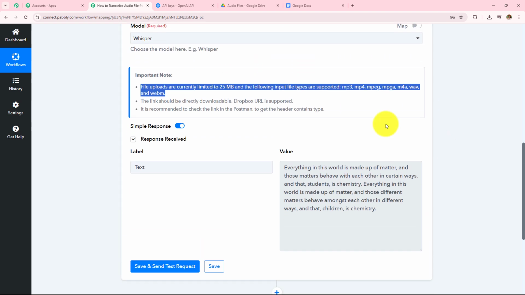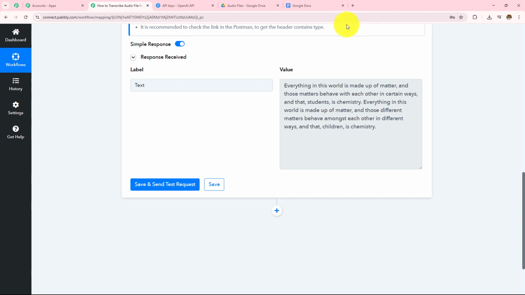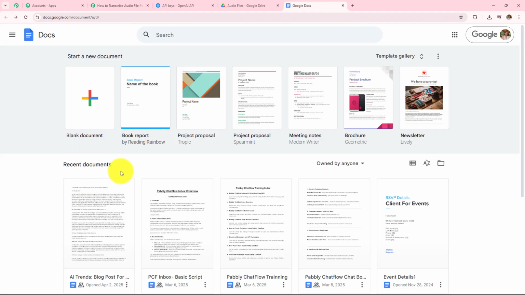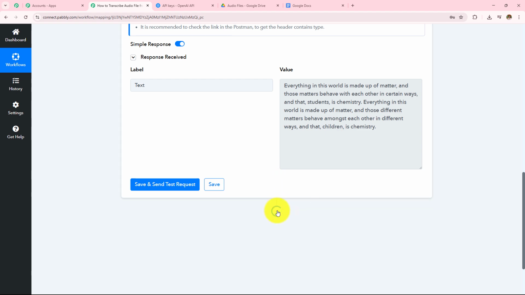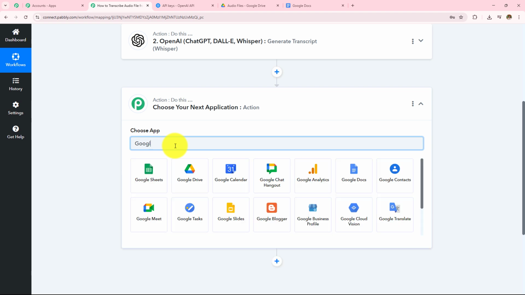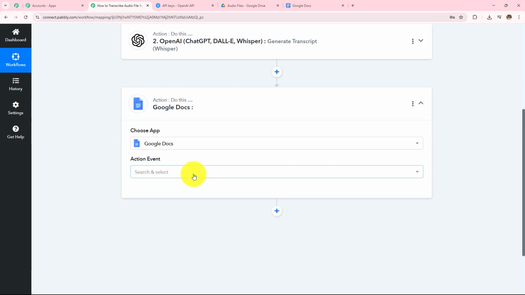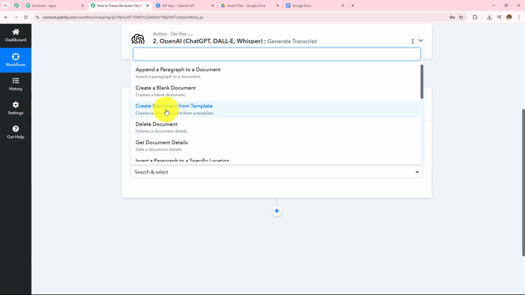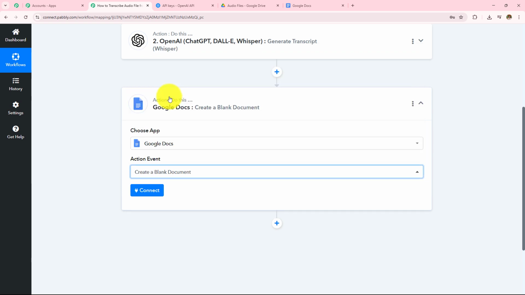Now that I have received the response of this transcription of my audio file, I want to add that to my Google Doc. Here I have to create a Google Doc for that same audio file transcription. So I'm not going to manually again create this Google Doc. I'm going to add another action step in this workflow in which I'm going to search for my action application, which is Google Docs. And then in my action event, I have to select this as create a blank document. So first we are going to create a blank document and then we are going to append the details in that particular blank document. So now I'm going to click on this connect.